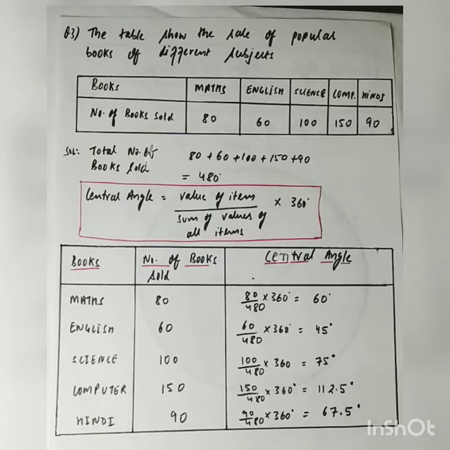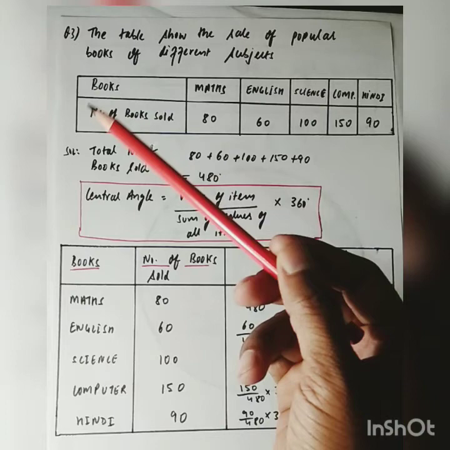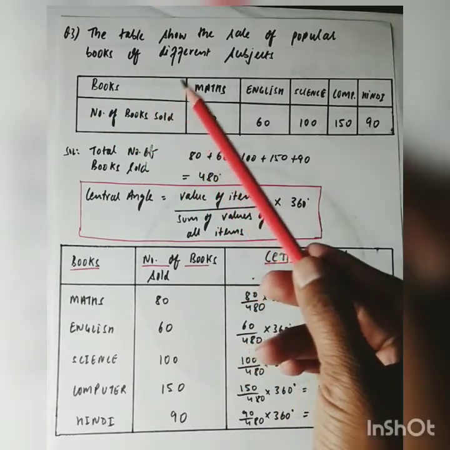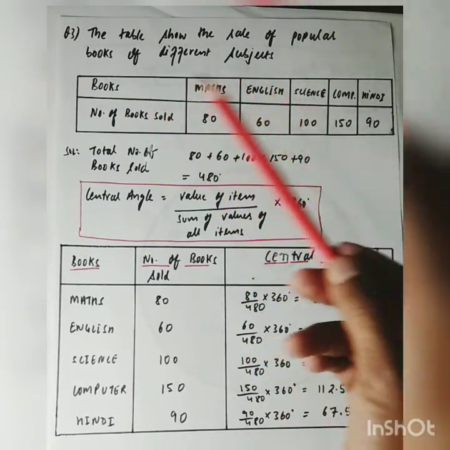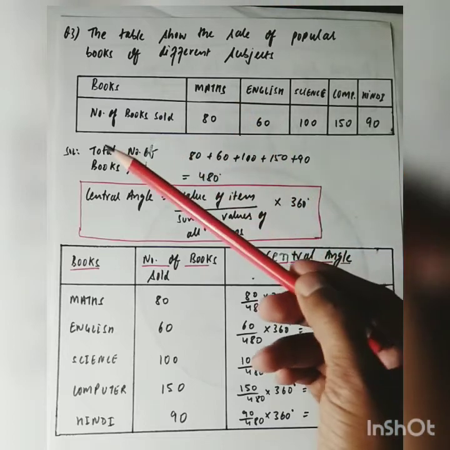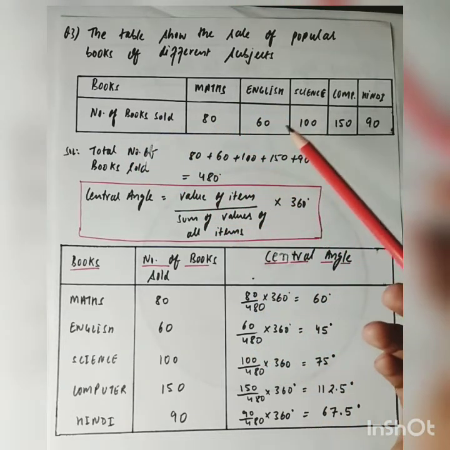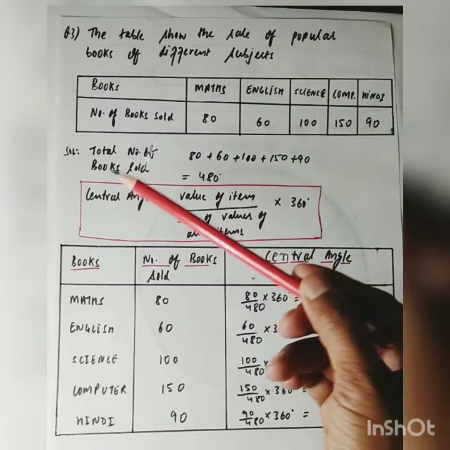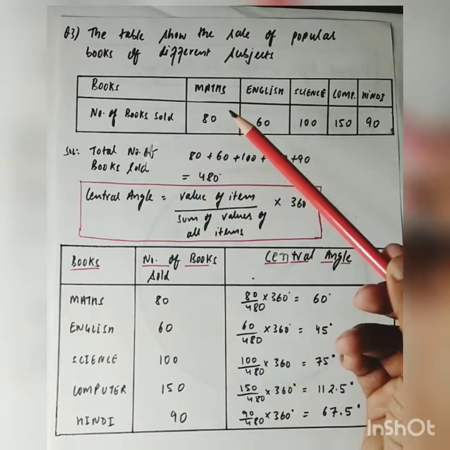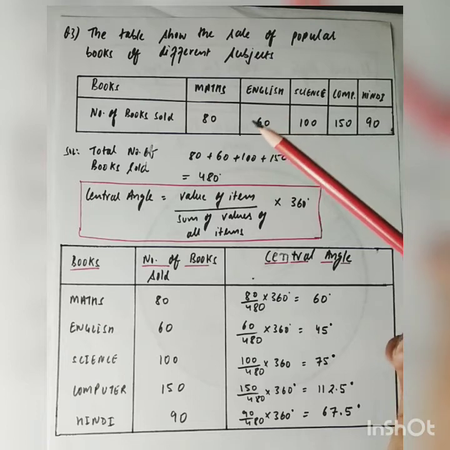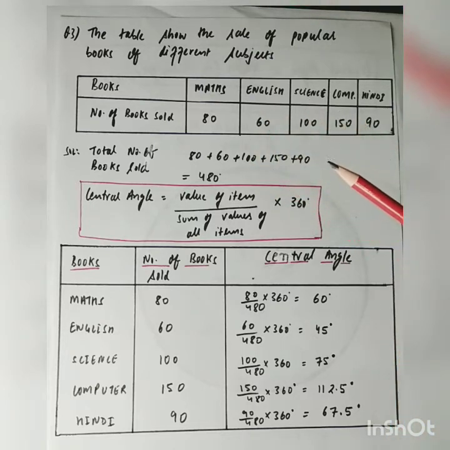Now we will learn how to make a pie chart for the given data. Question is, the table shows the sale of popular books of different subjects. Books are maths, English, science, computer and Hindi. Number of books sold: maths 80, English 60, science 100, computer 150 and Hindi 90.